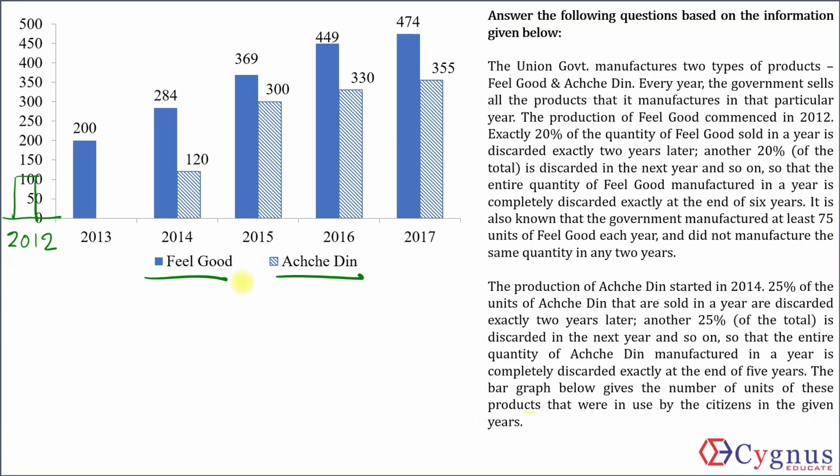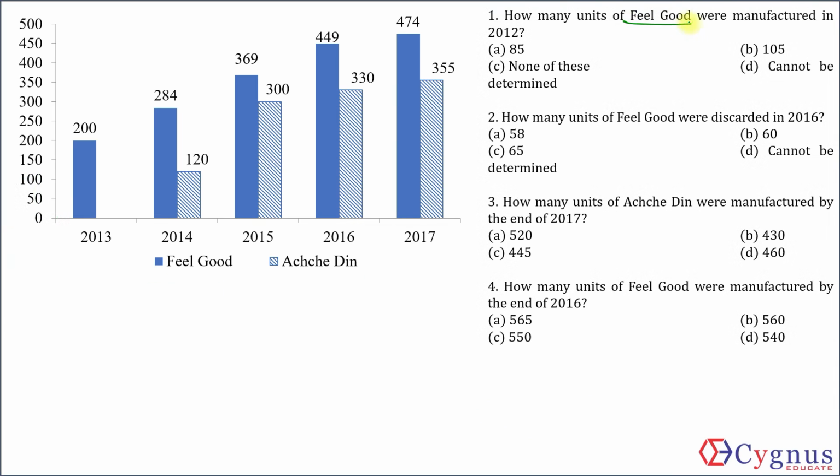Let's also take a look at the questions before going ahead. So this question is about feel good. This question is also about feel good. This question is also about feel good. This question is about Achhe Din. At least one question is about Achhe Din. How many units of Achhe Din were manufactured by the end of 2017?